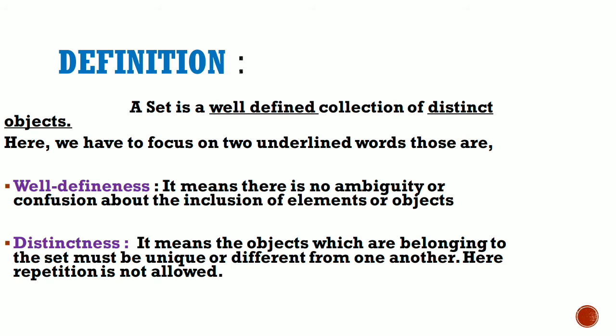First word is well-definedness. It means there is no ambiguity or confusion about the inclusion of elements or objects. Here there is no room for randomness. Second one is distinctness. It means the objects which belong to the set must be unique or different from one another. Here there is no room for repetition. I hope you understood the definition.